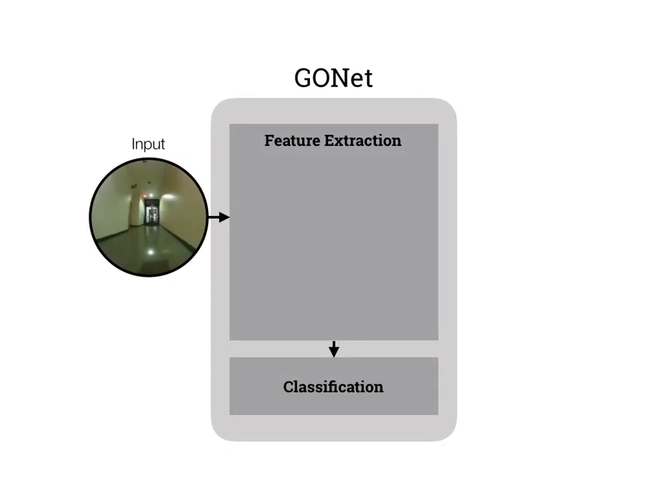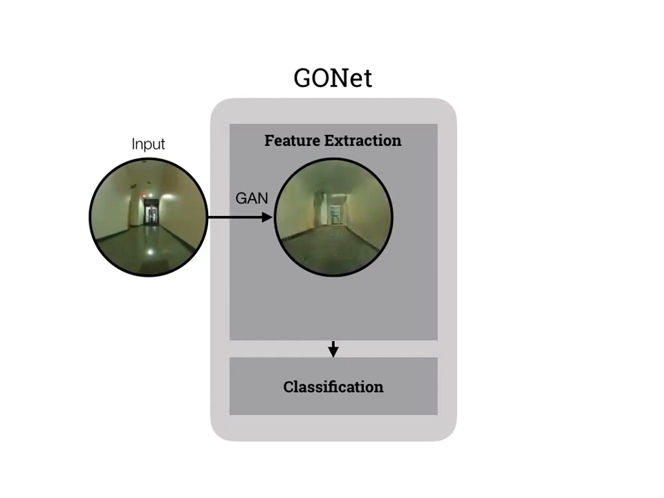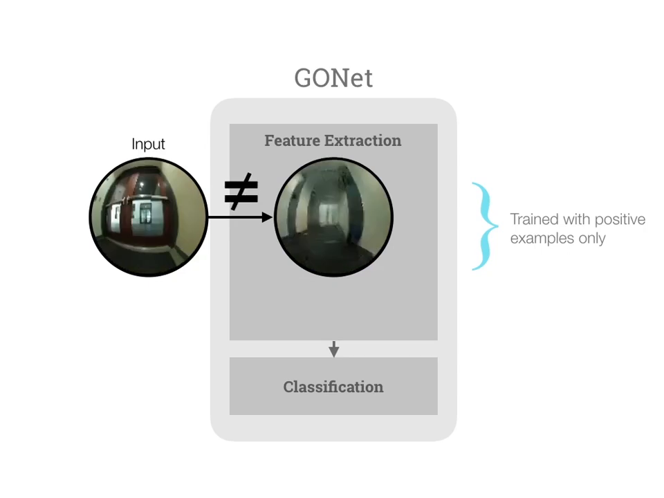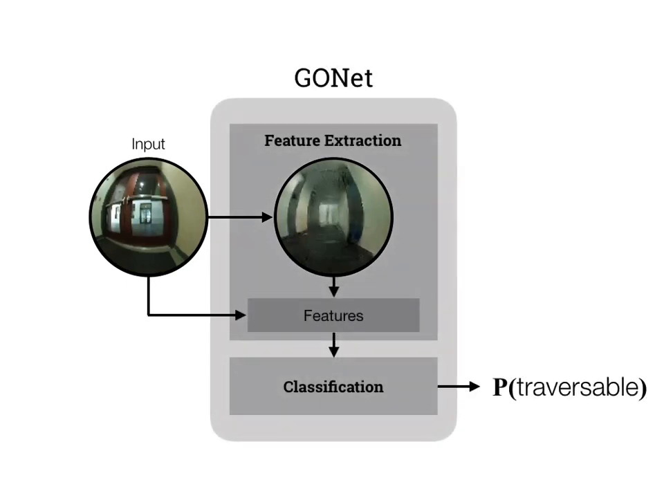The proposed approach works as follows. At its core, GONet checks if the input image looks like a traversable area using a generative adversarial network. This network is trained with vast amounts of positive examples, such that it generates an image that looks like a traversable area. We constrain the generated image to also resemble the input. For instance, when the input is indeed traversable, as shown here, the generated image will look very similar to it. But when the input is non-traversable, the generated image will look different. Based on this difference, GONet finally predicts traversability.